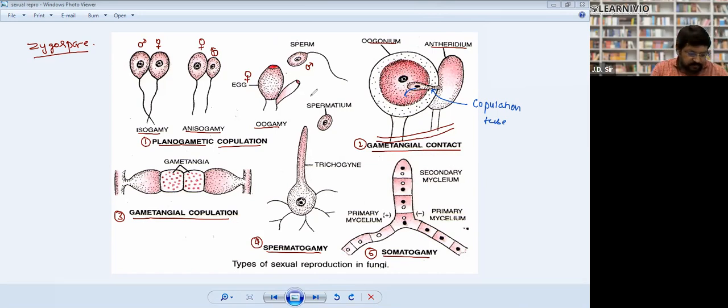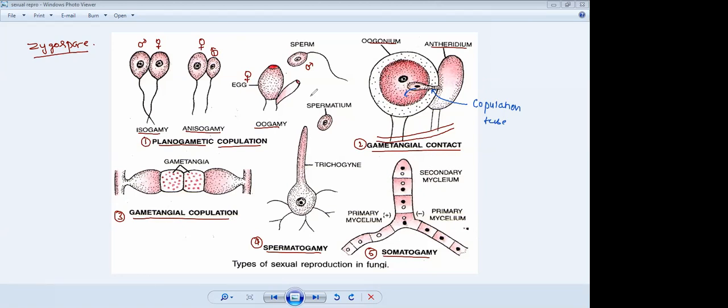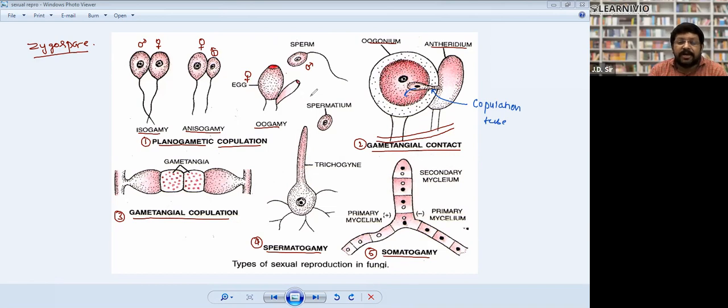Note it down. In gametangial contact, male sex organ is Antheridium and female sex organ is Oogonium. Full stop.